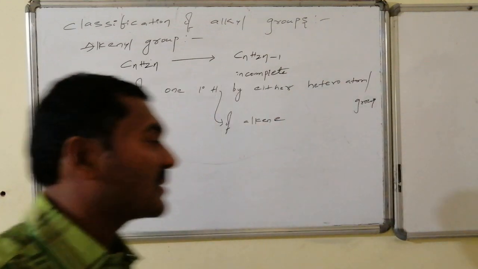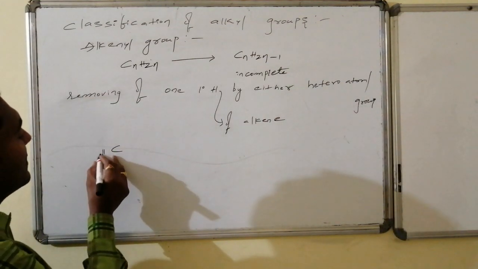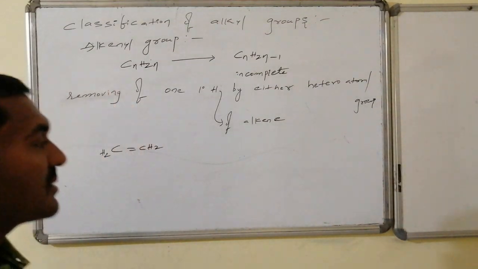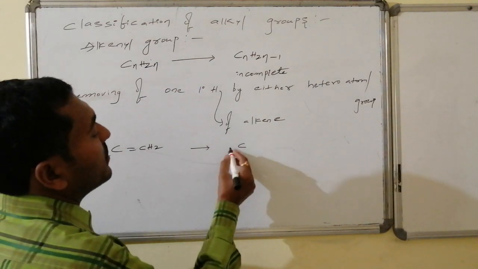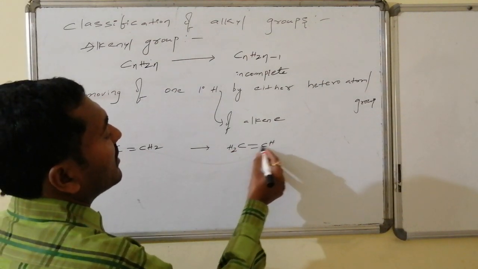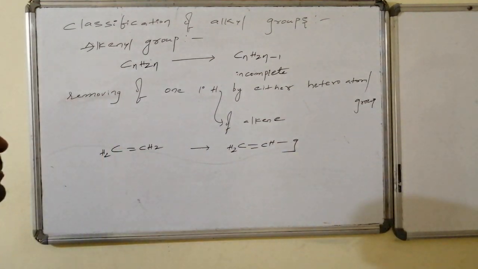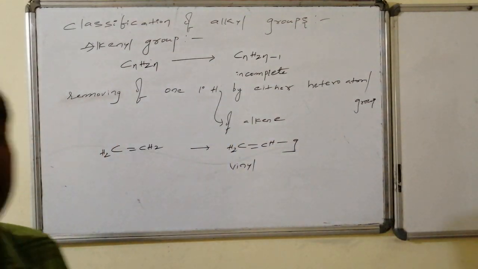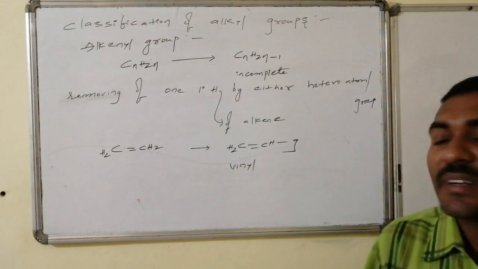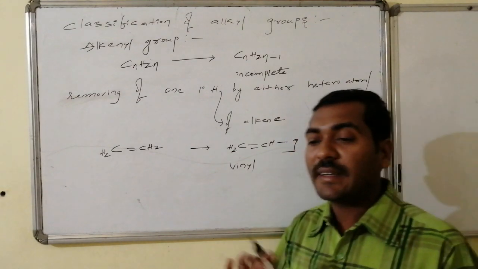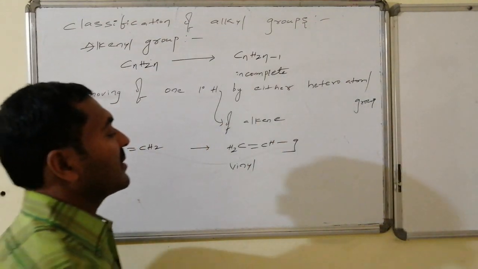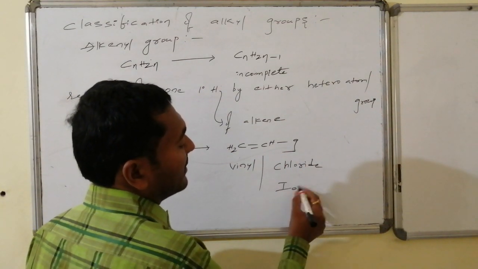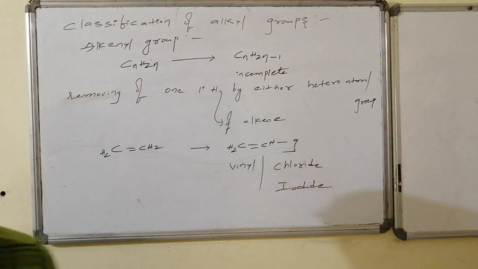The minimum alkene is the ethene system, that is CH2 double bond CH2. Both hydrogens are primary hydrogens. If I replace one of the hydrogens by a group, this becomes CH2 double bond CH followed by the group, and this particular group is said to be the vinyl group. We have to say it as the ethenyl group, which is also known as the vinyl group. If the connected atom is chlorine, it is vinyl chloride. If it is iodine, it is vinyl iodide, etc.